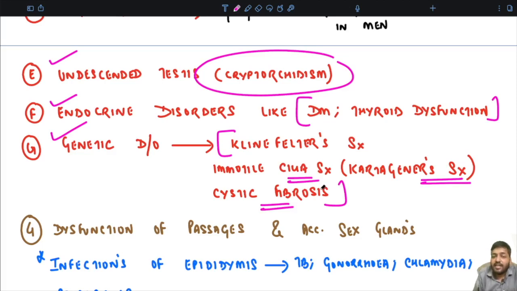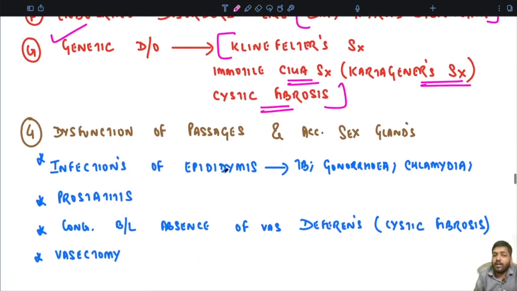Okay. So these are the important causes. Then the fourth important cause: if everything is all right up till here, so the testis is functioning normally, there is no problem with the testis. Now I told you that the sperms are collected, stored and transported via the epididymis, the seminal vesicles, and via the vas deferens.